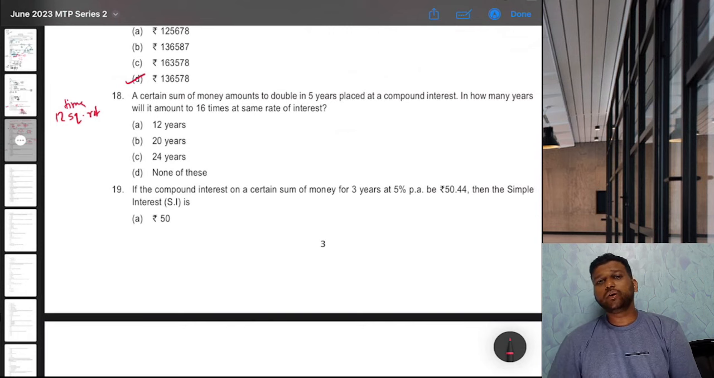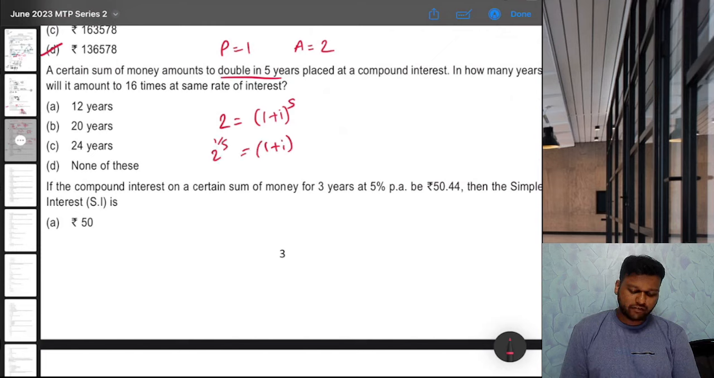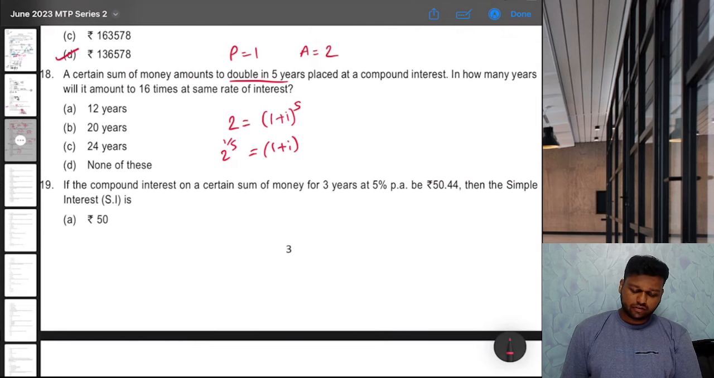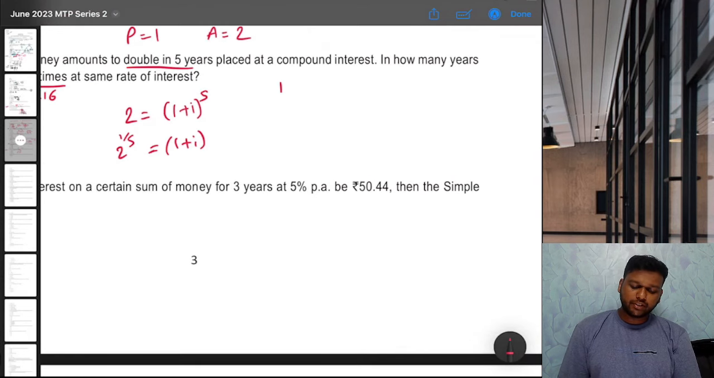Okay, to find any value, any power. But you don't need to go there, because see, a certain sum of money amounts to double in 5 years, right, at compound interest. So let's assume principal is 1, so amount will be 2, right? How do we get amount? Principal, that is 1, into 1 plus i raised to n. n is what? 5. That means, can I say 1 plus i is nothing but 2 raised to 1 by 5? Okay, we are raising both sides by 1 by 5. Now we want it to amount to 16 times. That means we want amount to be 16 now, right? If we want amount to be 16, again principal is still 1, 1 plus i raised to n.